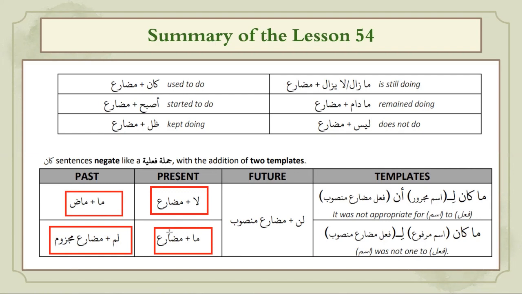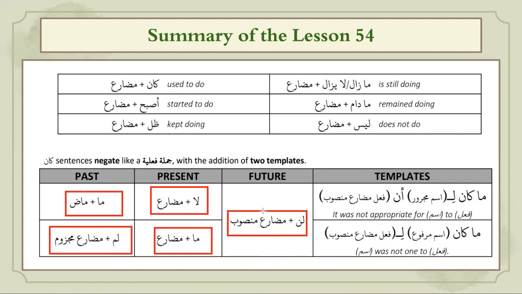But it can be present also. So la yakunu, ma yakunu for present tense, and if your sentence has a meaning in future, then it is lan plus mudare mansoob, lan plus present tense light form. Okay, so these are the patterns.